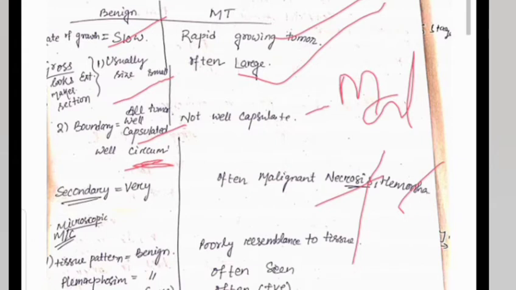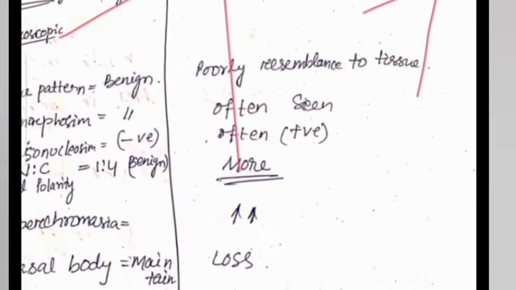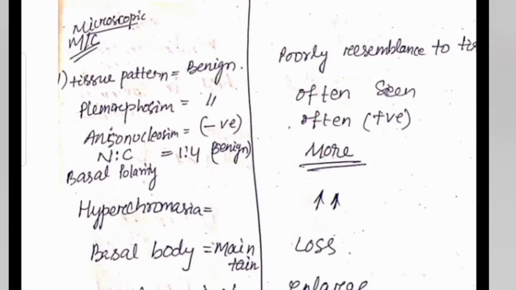Then the microscopical view of the benign case. Microscopically the benign tissue is well differentiated. Well differentiated means what? According to the differentiation of the cells, we divide into three types: well differentiation, moderate differentiation, and poor differentiation.